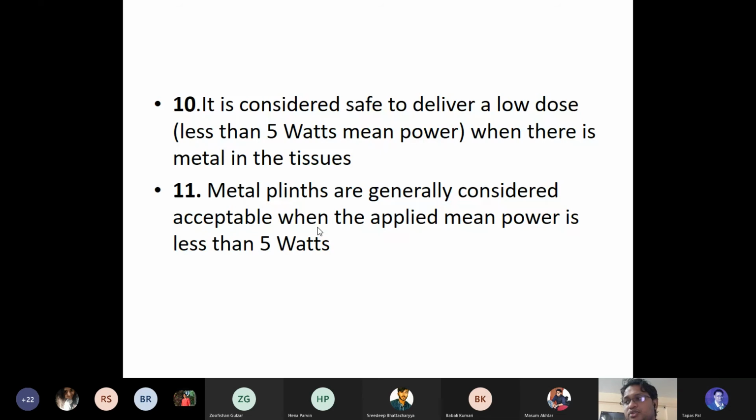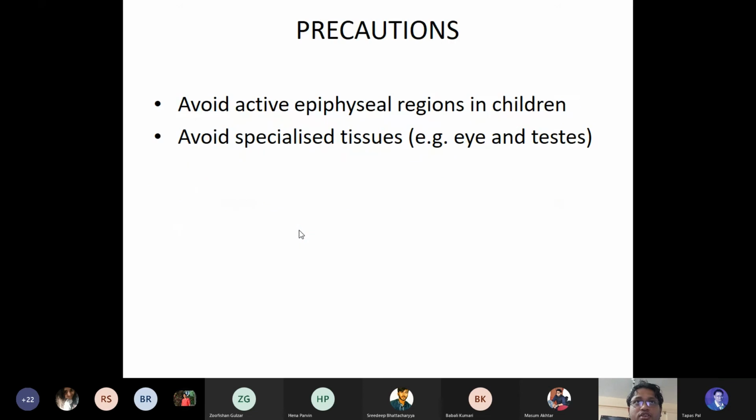That means whenever you are using metal pins, within 5 watts it's okay, but above that you cannot use metal pins; otherwise it's mostly contraindicated. It's better to use wooden pins whenever you are treating any patient for this condition.